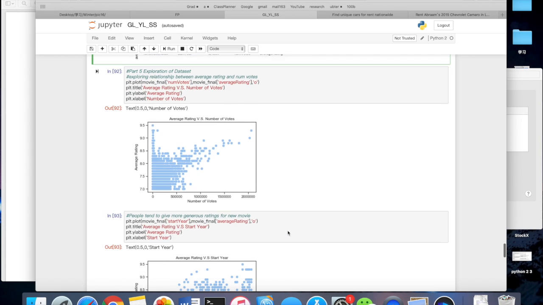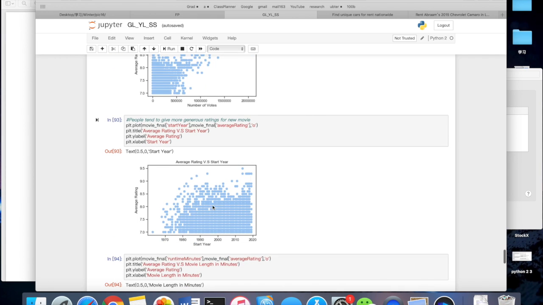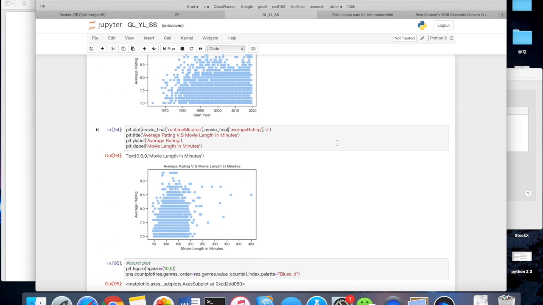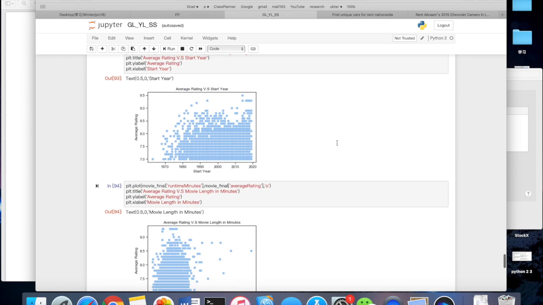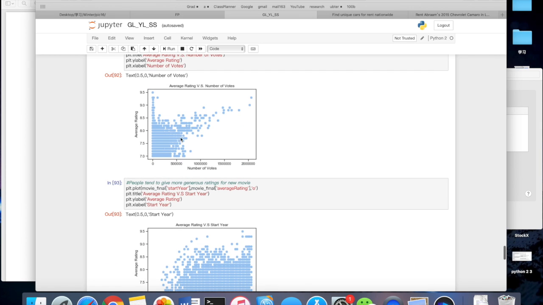And the second one is some scatter plots of number of votes to rating, start year to rating, and movie length to rating. And as we can see, for the last two, there aren't any obvious trends, so it tells us that there isn't really an obvious relationship between them. But for the first one, it's obvious that there is some sort of relationship.